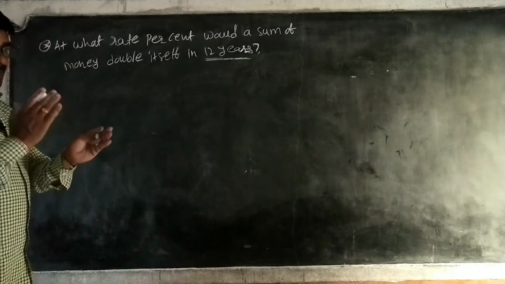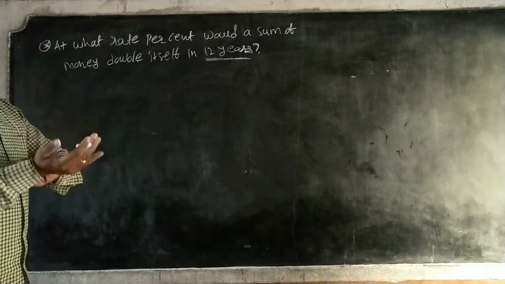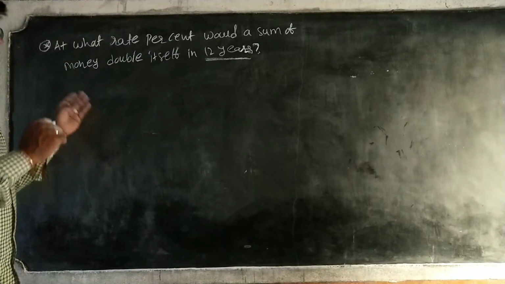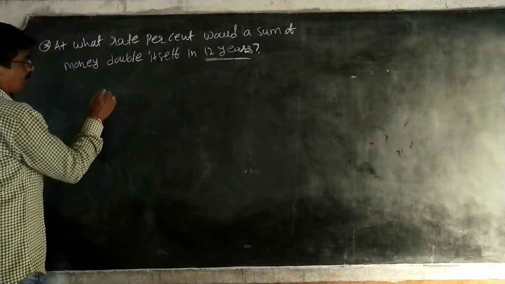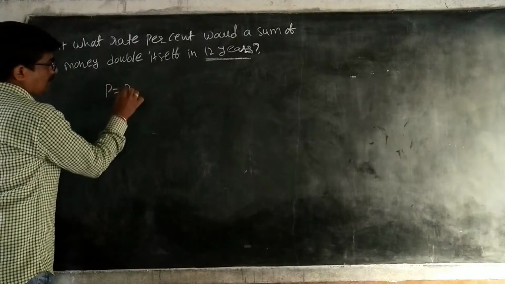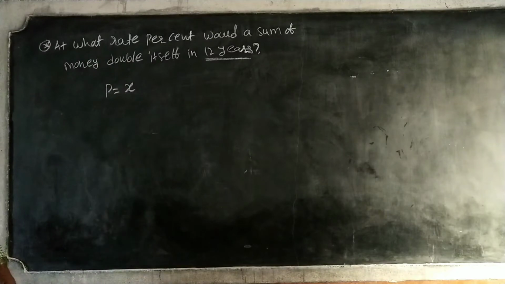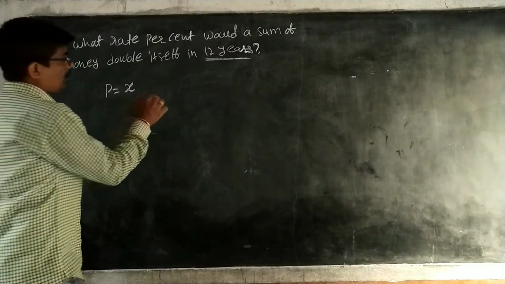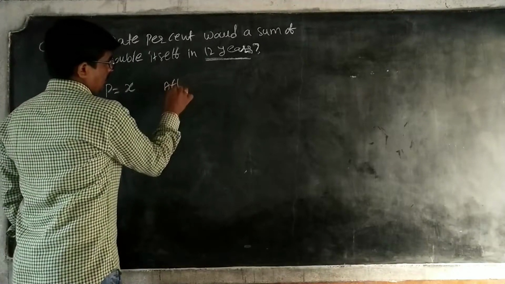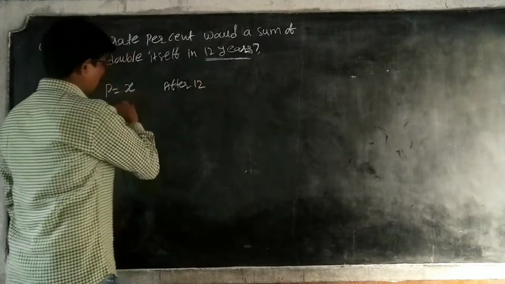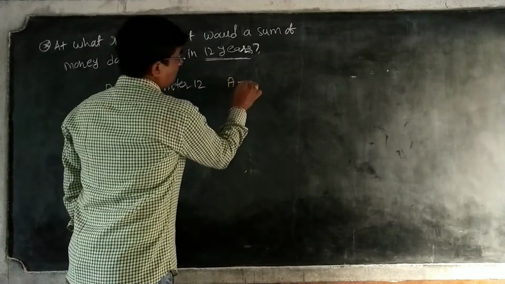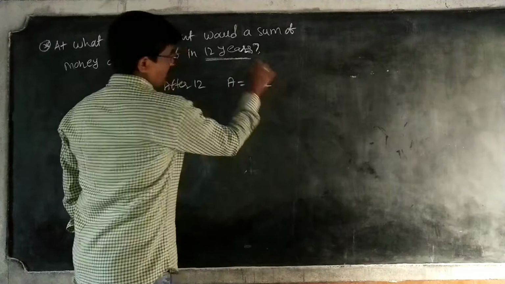That means the principal is equal to interest. Assume principal is equal to X. After 12 years, the amount becomes double, that means 2x.